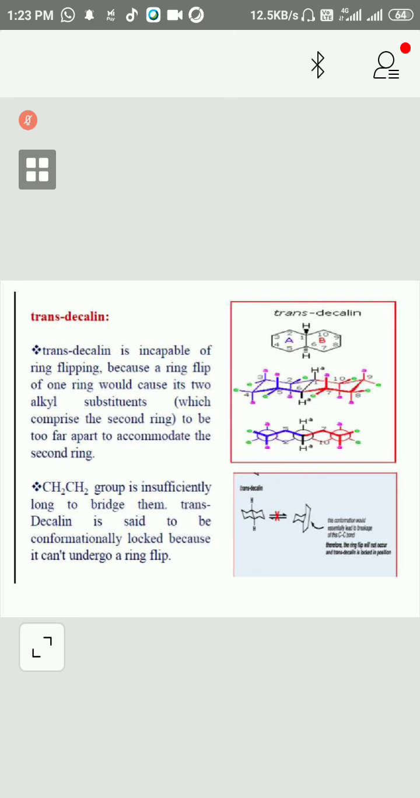This will go up and this will go down. Only two options are there. This is equatorial, this is equatorial. Both of them can convert into axial. So this will go up, this will also go down. So overall, this is a highly strained molecule. So that is not possible.